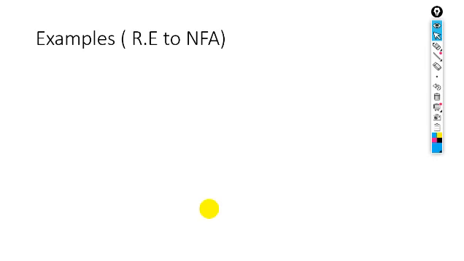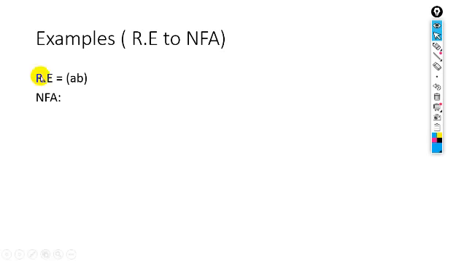Examples of regular expression to NFA. In the previous lecture I explained regular expressions with examples. Now we will convert those regular expressions to non-deterministic finite automata, or NFA.